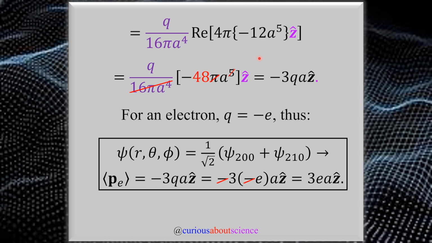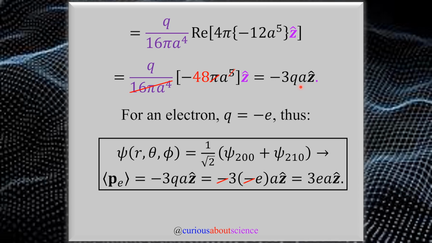Next. Now in the next round of simplification, we see that 16 pi a to the 4th can now cancel with everything in this bracket. Okay, 16 and 48 leave you with a factor of 3. Pi cancels with pi. All a to the 4th here gets canceled with 4 of the 5 in this power here. So we're left with 1 a. Not bad at all. Again, the setup is more trouble than the actual execution of this, and all those steps are in the PDF.